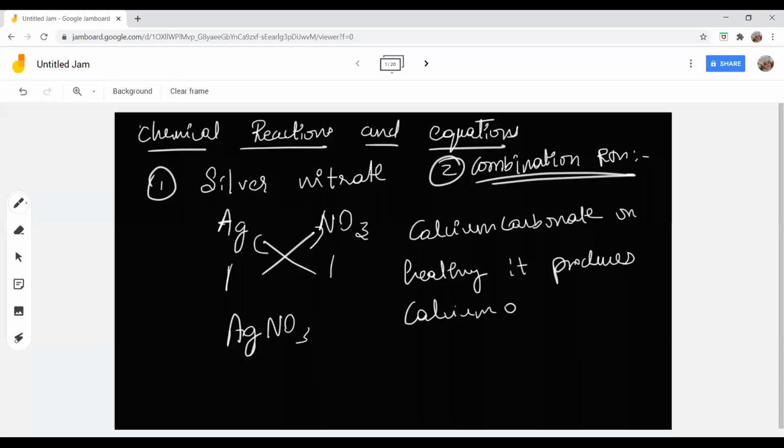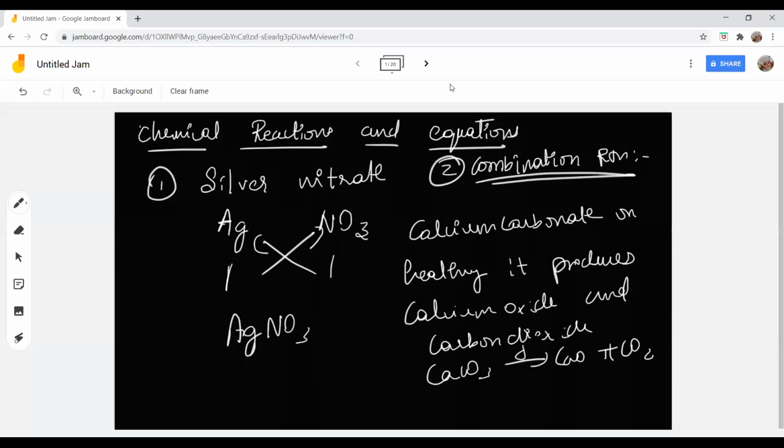Can you write this in terms of an equation? CaCO3 on heating gives CaO plus CO2. Very good, very good. Good. Thank you. What's your name? Dakshinya, ma'am. So Dakshinya, 2 marks. Good. So next question goes to